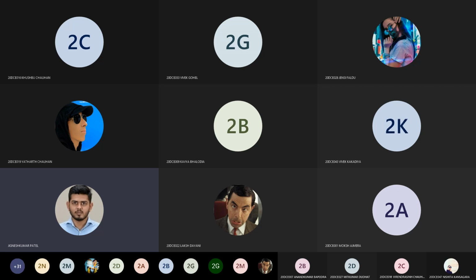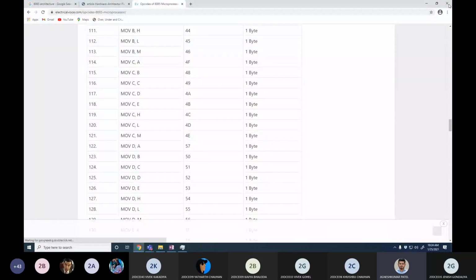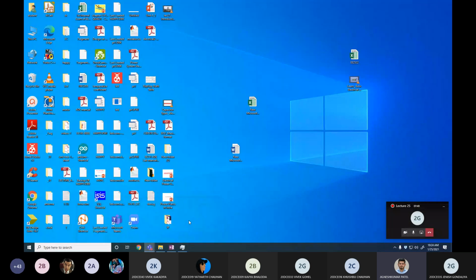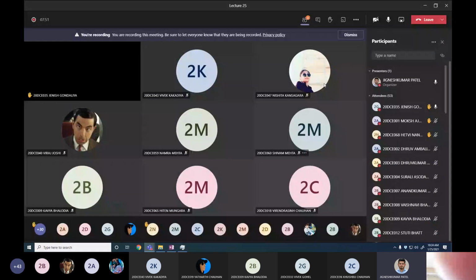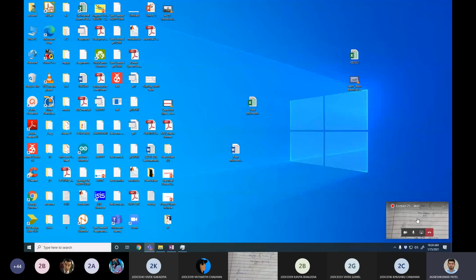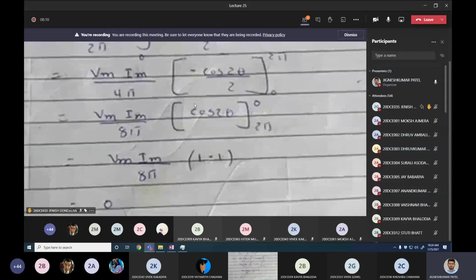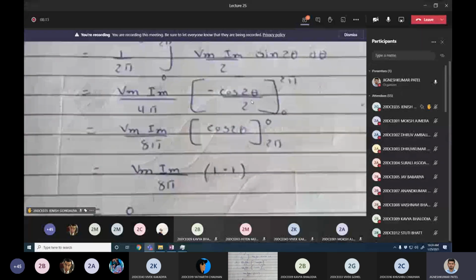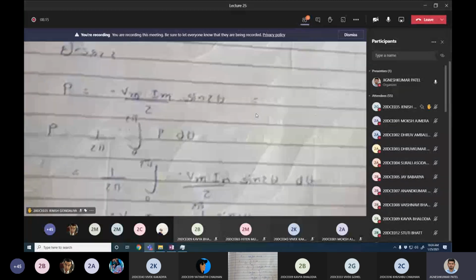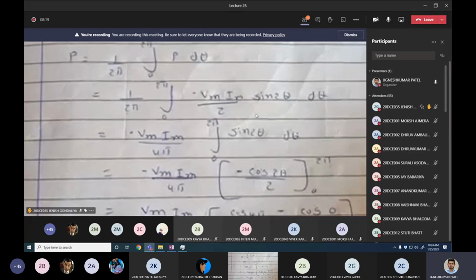Okay, roll number 35, Janish. Yes, sir. You can share it. Screen share. Just a moment. Okay, everyone is now able to see this. Just take your camera a little bit back and show the whole page at once.